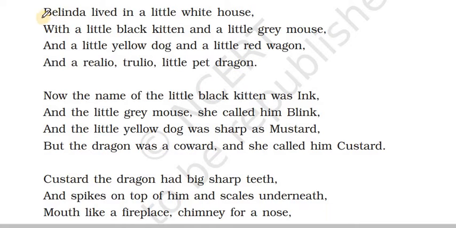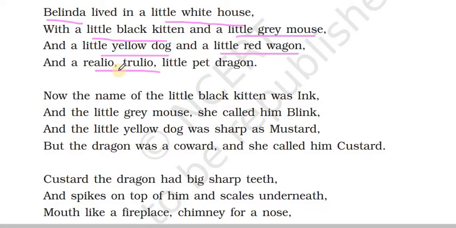So here it talks about a girl, Belinda, who lives in a little white house. In the little white house, along with Belinda, there is a little black kitten, a little grey mouse, a little yellow dog, a red wagon. Wagon refers to a cart or some vehicle-like thing, and a realio trulio.